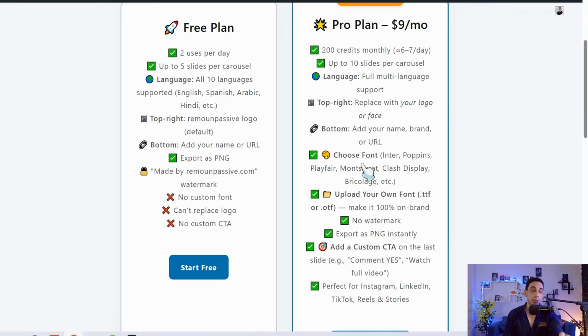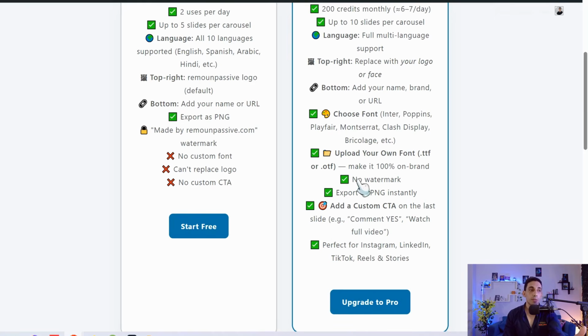Choose your exclusive font, your custom font from external websites as we did before, and then no watermark for sure. Export as PNG instantly. Custom call to action at the last slide of your own carousel post, and so on and so forth, as you observe.